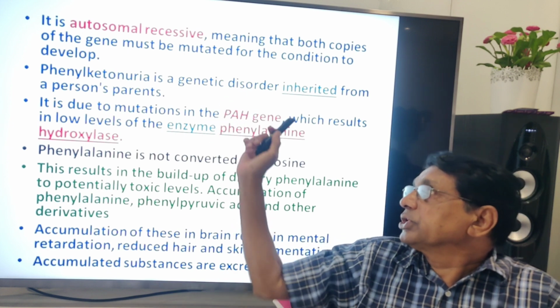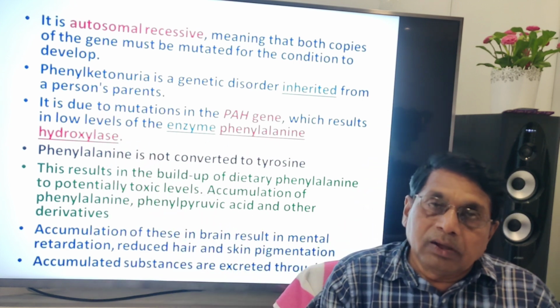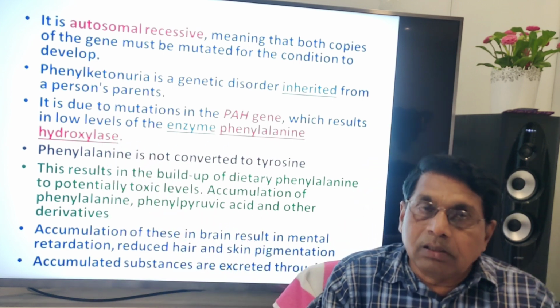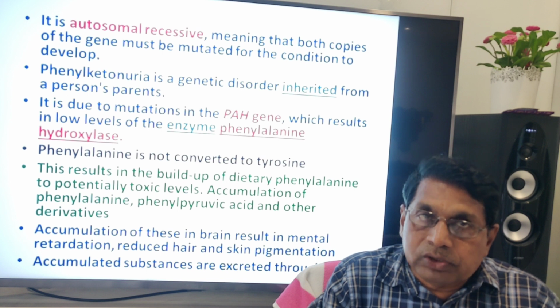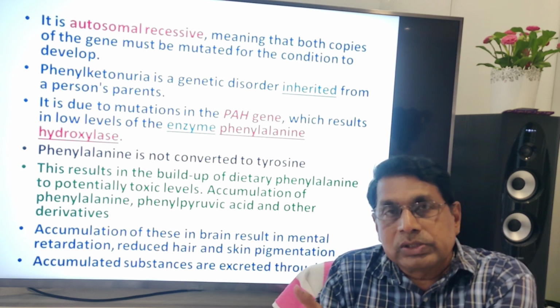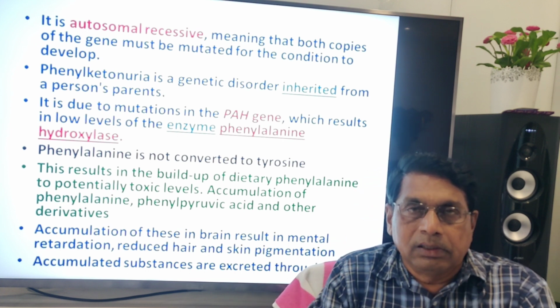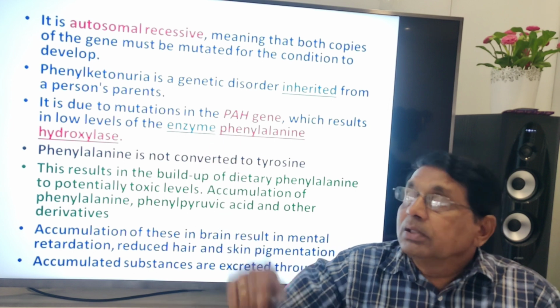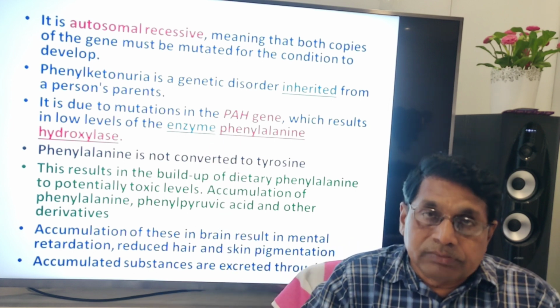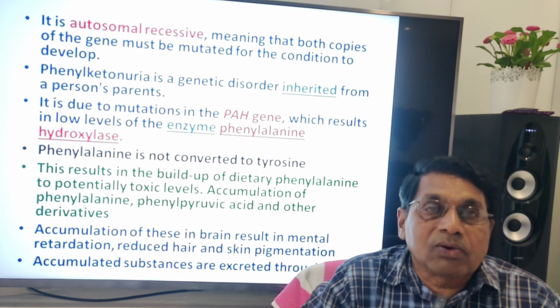Gene PAH, enzyme phenylalanine hydroxylase. In normal individuals, phenylalanine is converted to tyrosine. This is the normal process. But here, because of the mutation in the gene, that enzyme becomes non-functional.